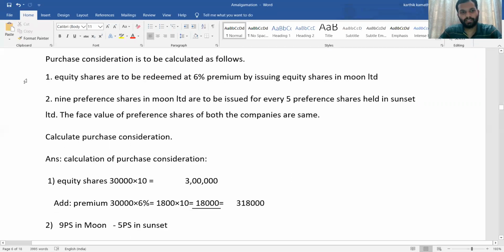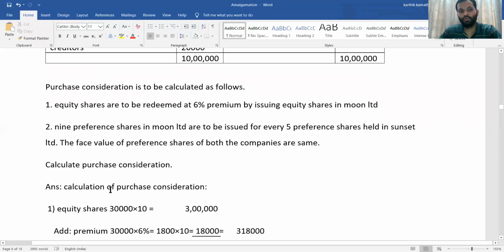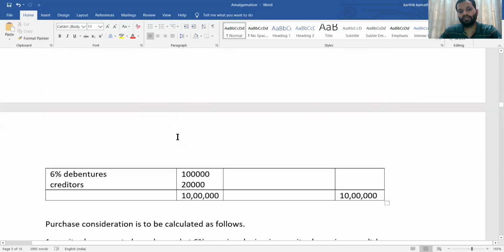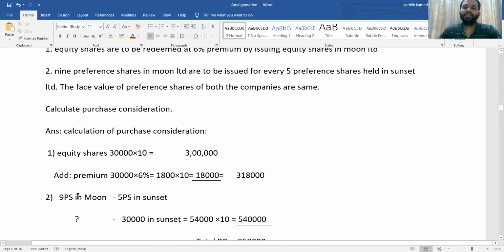So first adjustment you see, equity shares redeemed at 6% premium. So equity share value, 30,000 equity shares of 10 each, that is 3 lakh. Then there is issued at premium. So 6% premium, either on 3 lakh you can take 6% premium, you will get 18,000, or else on number of shares you can take 6% premium, that is 1,800 into face value, you will get 18,000. So first amount 3 lakh plus 18,000, 3 lakh 18,000 will be your one answer.